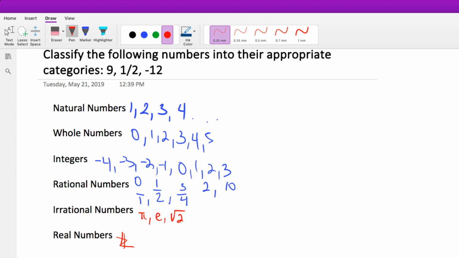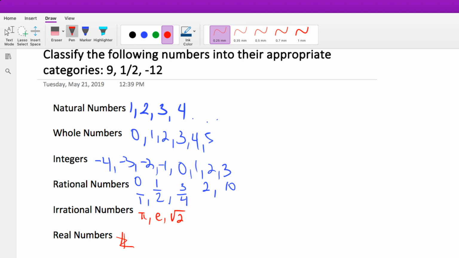Now you might be wondering, can I always just say that any number is a real number? Well, at this stage in math, you can probably get away with that, but I figured I'd explain this because when I was learning this in middle school, I was told that all numbers are real numbers, so I kind of just passed that as a fact. And then I took some later courses throughout the years, and I learned that there's such things as numbers that aren't real numbers. So I figured I'd give you that as a disclaimer, so if one day you're like, hey, this isn't a real number, you don't think that I lied to you.